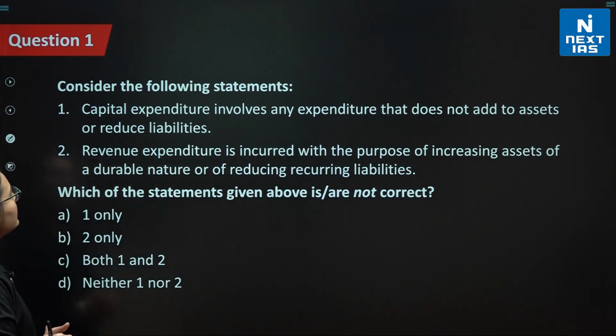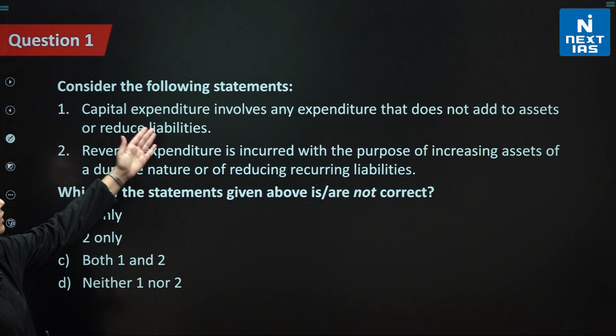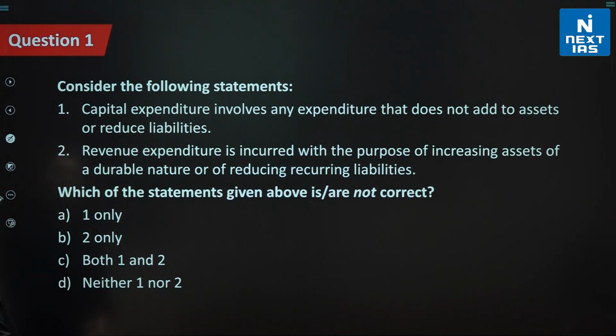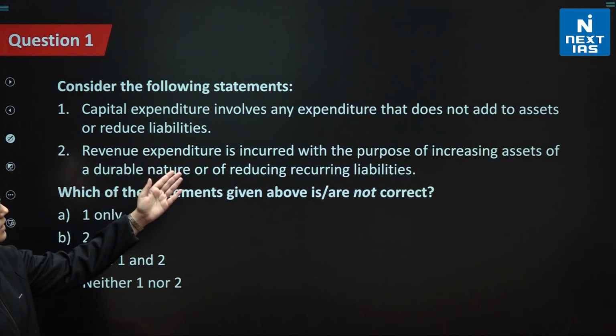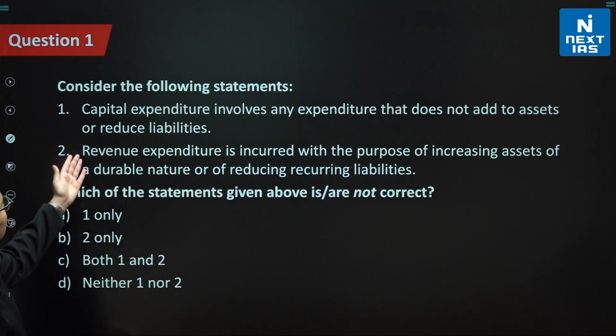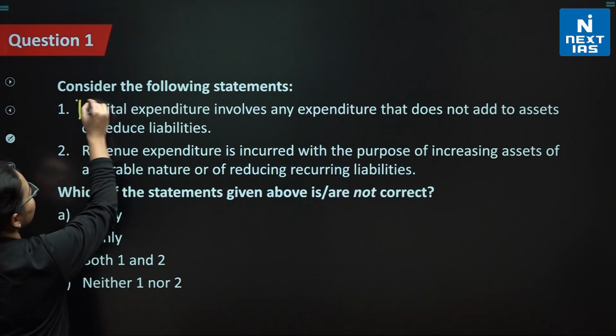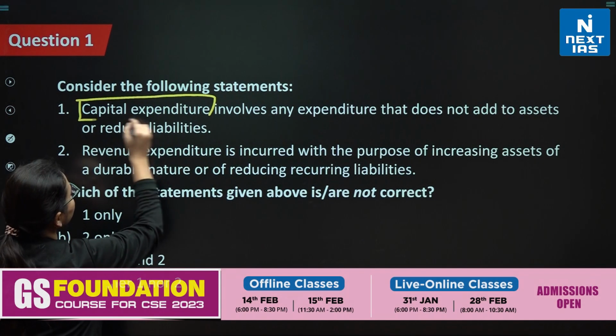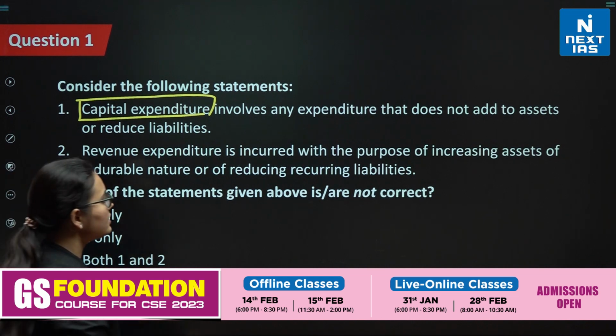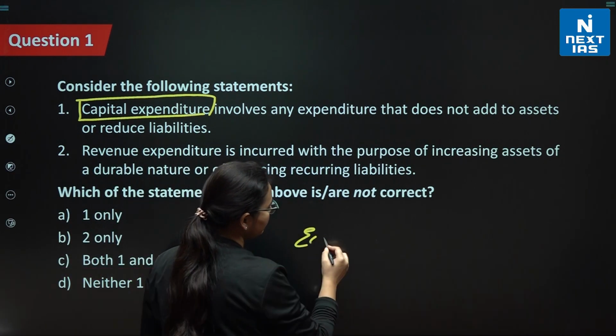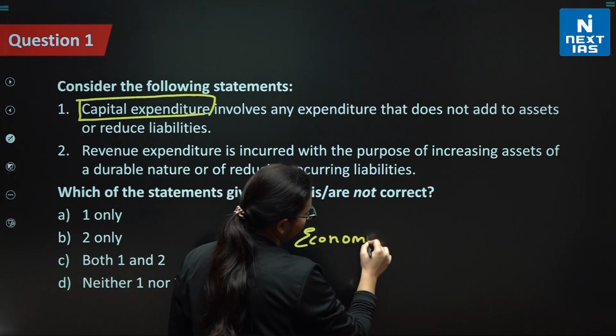So, question number 1 here says, consider the following statements. So, what are the statements? It talks about capital expenditure involves an expenditure that does not add to assets or reduce liabilities. So, here we are talking about capital expenditure, right? But obviously, it's dealing with the subject of economy, okay?